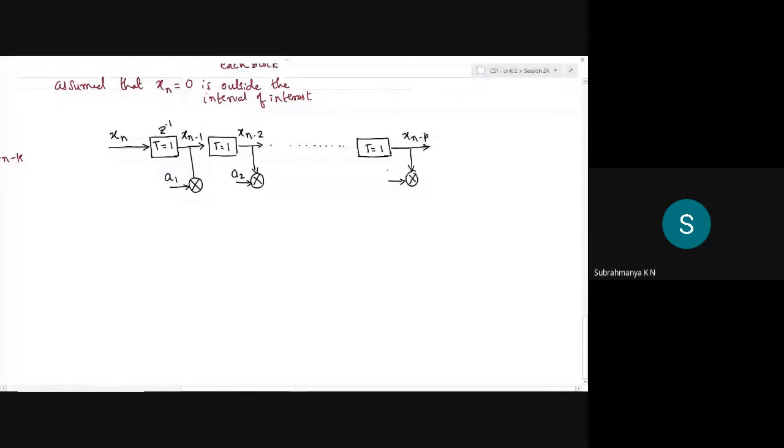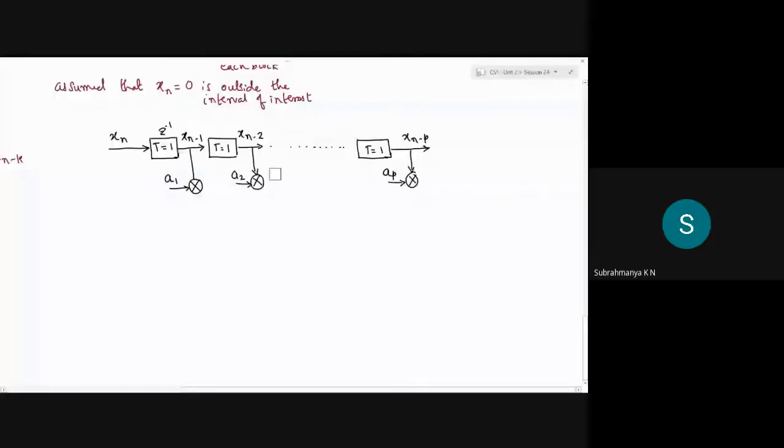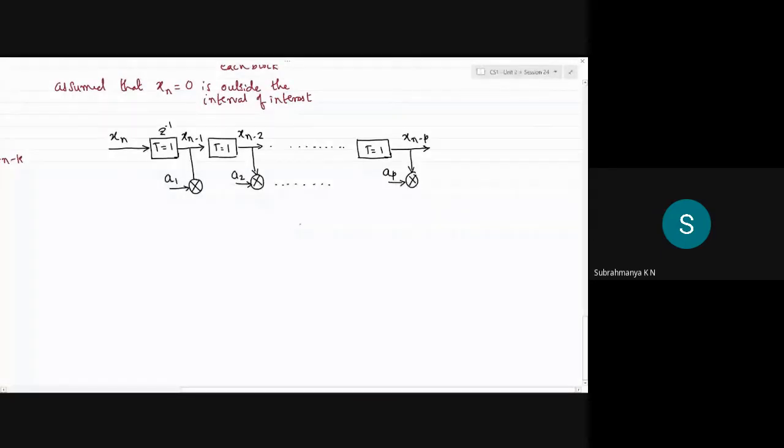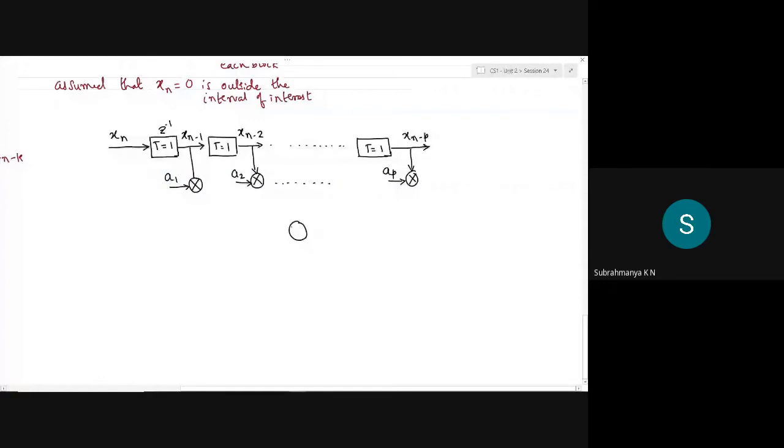It's a p-order filter. Then, since it is a linear combination of all these, I need to take the sum of all these multipliers.